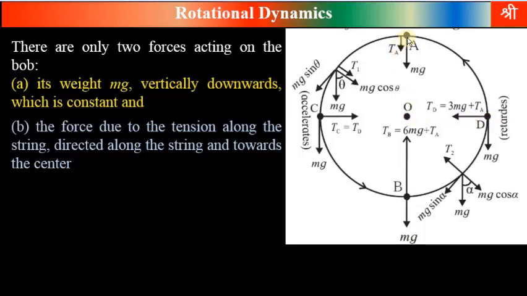When the particle is at the top, weight acts in a downward direction. Tension in the string also acts in a downward direction because the center is below this point A. Therefore, both tension and weight act in a downward direction. At point C, which is again a horizontal level point, weight acts downward while tension in the string acts towards the right, toward the center of this circular motion.